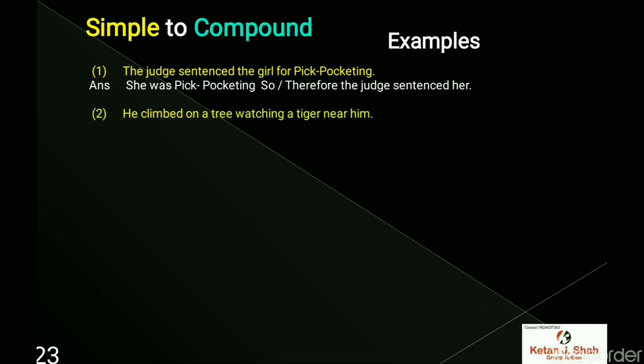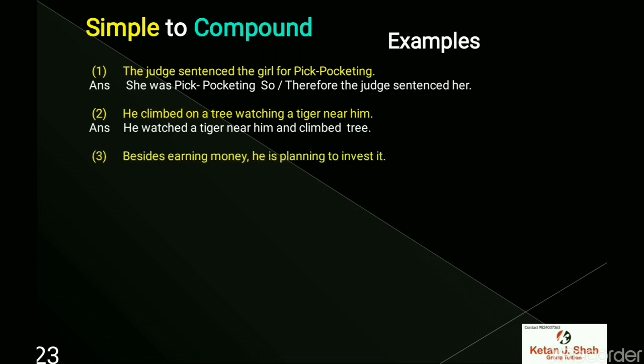He climbed on a tree watching a tiger near him. He watched a tiger near him and climbed the tree. These are two tasks which were performed one by one. So he watched the tiger near him and climbed the tree. These are two sentences or two tasks, so and is used.